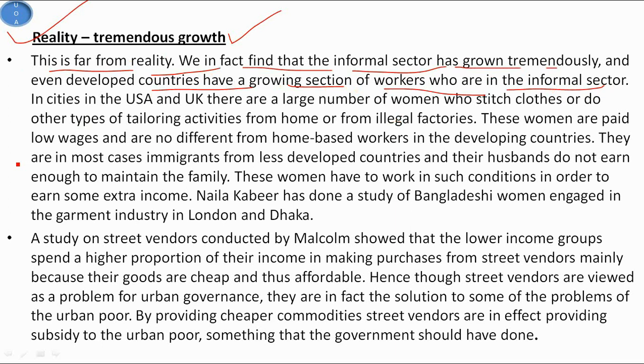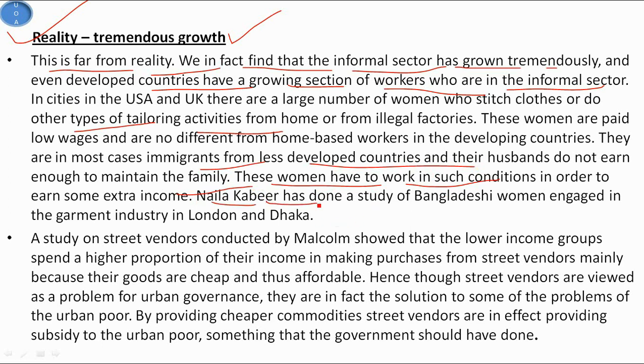So in the cities in the USA and UK, there are a large number of women who stitch clothes or do other types of tailoring activities from home or from illegal factories. These women are paid low wages and are no different from home-based workers in the developing countries. They are in most cases immigrants from less developed countries, and their husbands do not earn enough to maintain the family, so these women have to work in such conditions in order to earn some extra income.